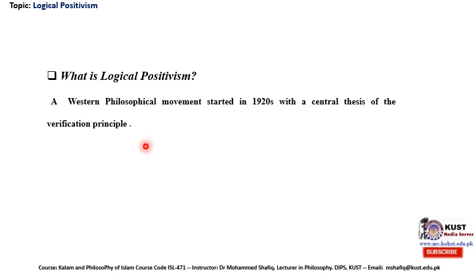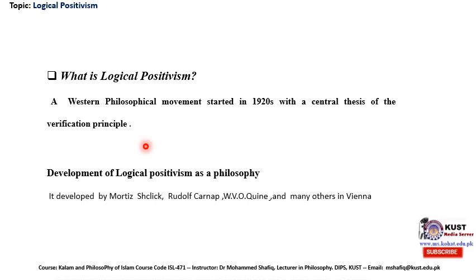In this particular movement, as it was developed by many philosophers and scientists, the most famous are Maurice Schlick, Rudolf Carnap, William Orman Quine, and many others of the Vienna Circle as well. It was known as the Vienna Circle because the movement took birth in Vienna, and there was a sort of group discussion among those philosophers and scientists.